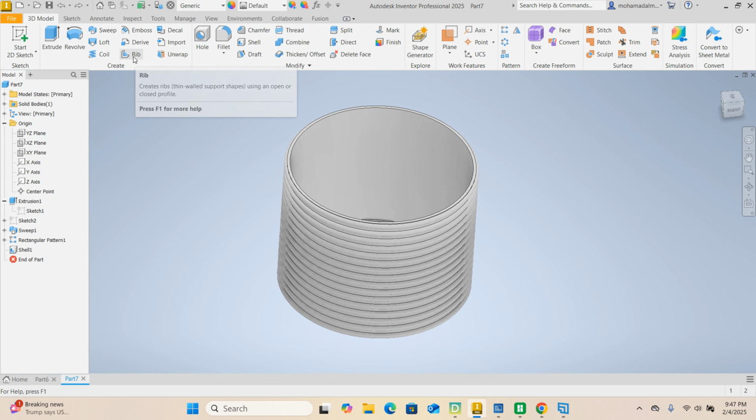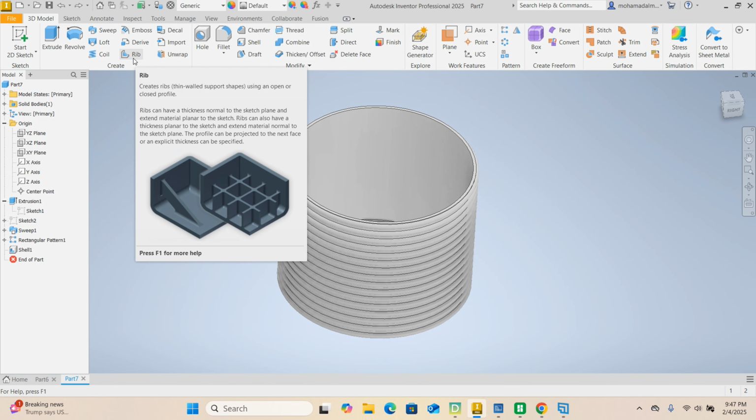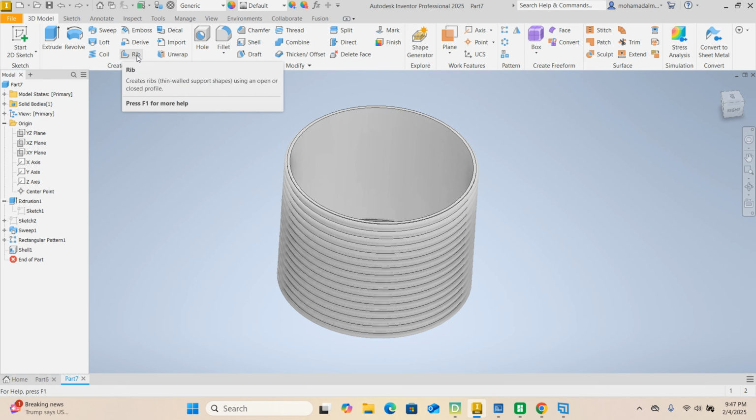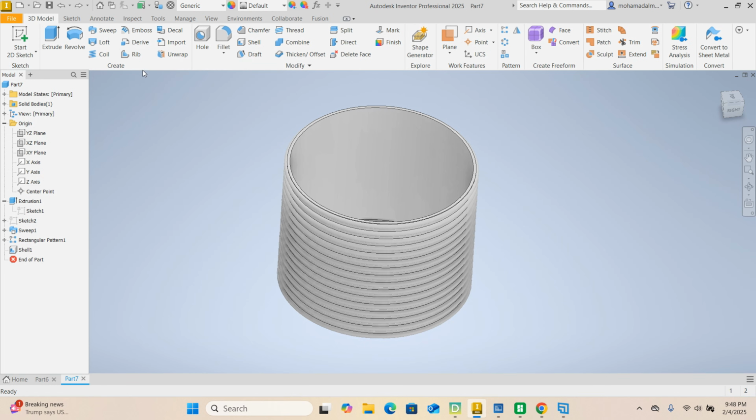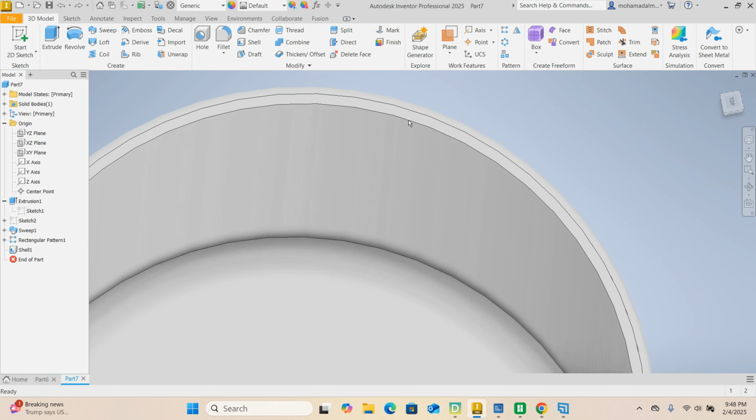Alright, so like any other command in Autodesk Inventor, if you're not sure what it does, just hover your mouse around it and it tells you what the command does.